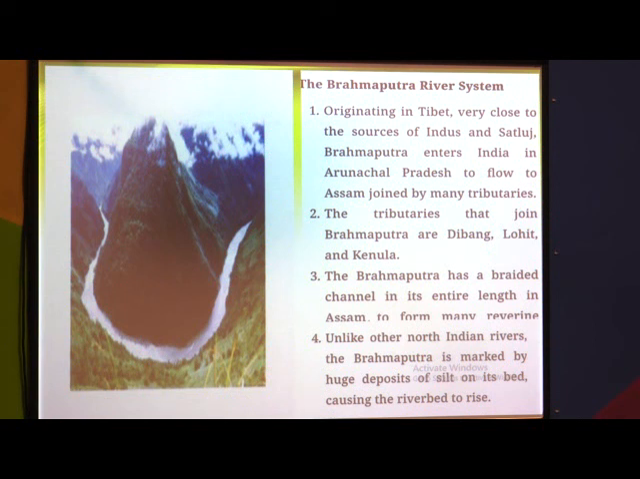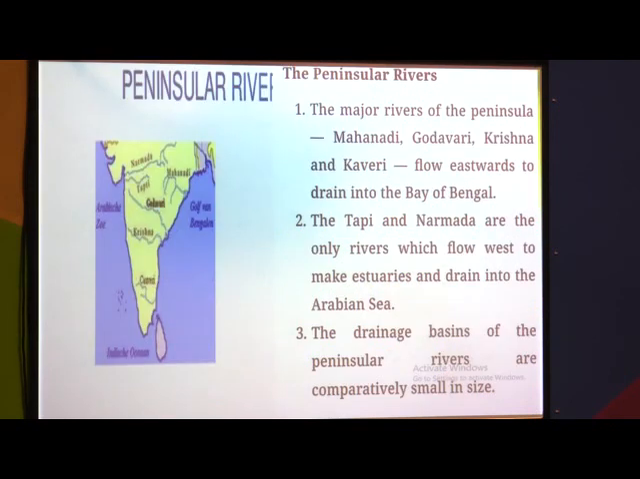The Brahmaputra river is famous for lots of deposition, and they deposited silt and they form the Sundarban Delta. See, now in the next part we will discuss the Peninsula Rivers.